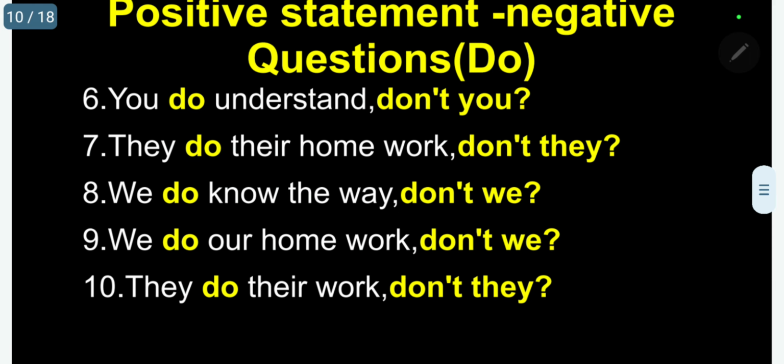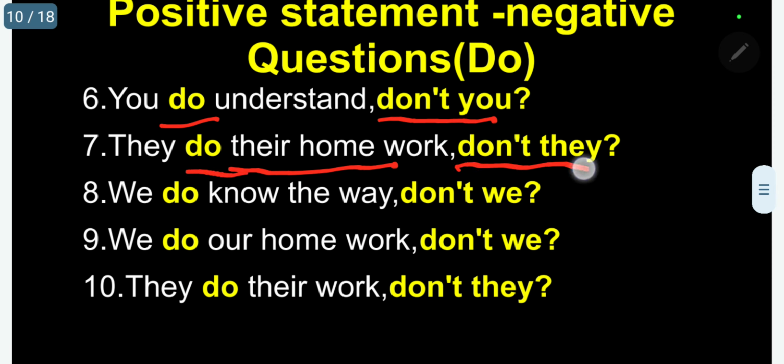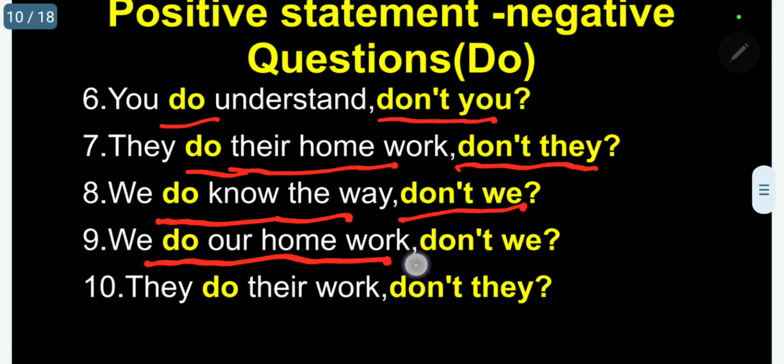You do understand, don't you? They do their homework, don't they? We do know the way, don't we? We do our homework, don't we? They do their work, don't they?